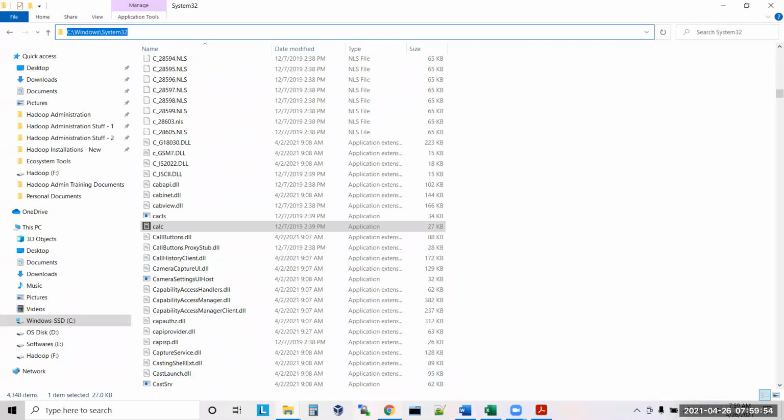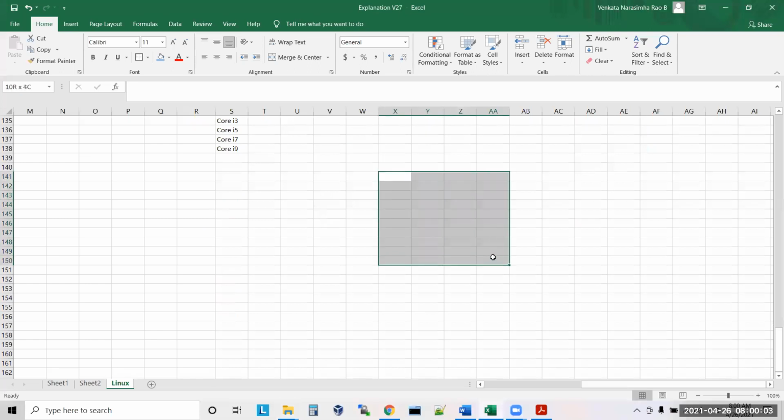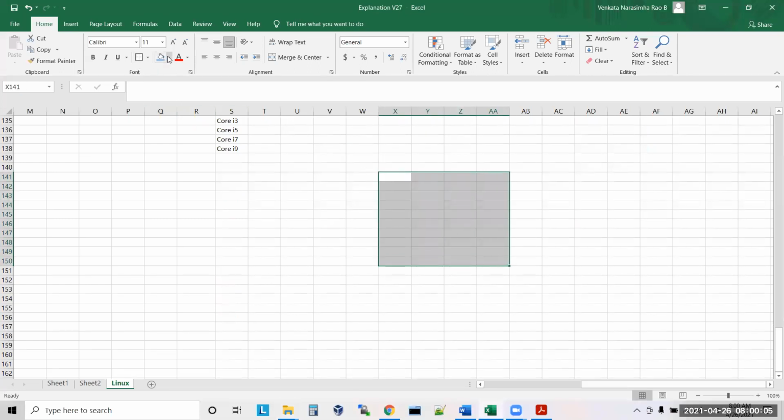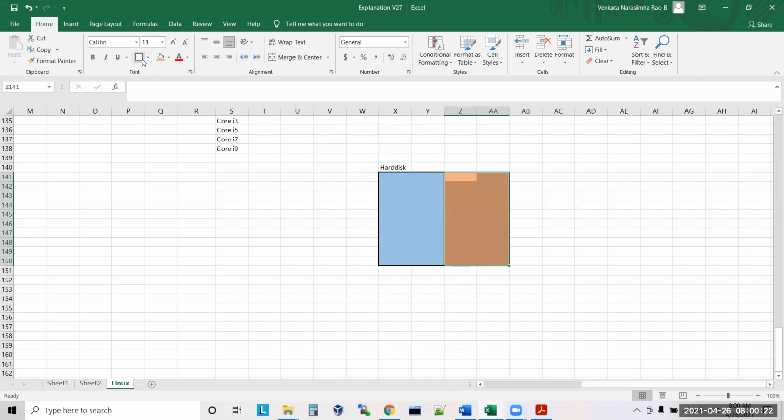Okay, let us take this scenario, sir. Let's say you have a laptop. This laptop has a hard disk. This is the hard disk. You divide this hard disk into, let's say, C drive and D drive. This is C drive and this is D drive. Clear? Inside this one, you installed the OS, operating system. Yes or no? You installed Windows OS.